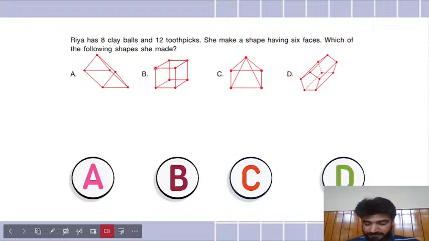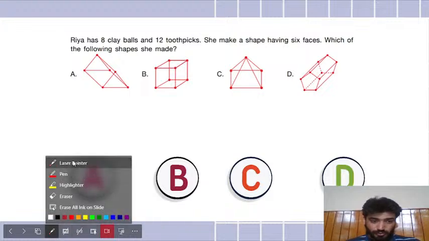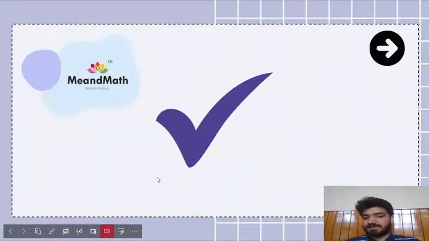So what is happening here in option B? Arya, well done. Arya has also given the right answer. So I think B should be the right answer because see, 1, 2, 3, 4, 5, 6, 7, 8. So the clay balls are 8, and the toothpicks are 4 on the front side of the cube, 4 at the back side, and 1, 2, 3, and 4 to join them. So 4 plus 4 plus 4 is 12 indeed. So 12 toothpicks and there are 8 clay balls. And the cube, as you know, has 6 faces. So I think B should be the correct answer, as all of you are saying. And B is indeed the correct answer.